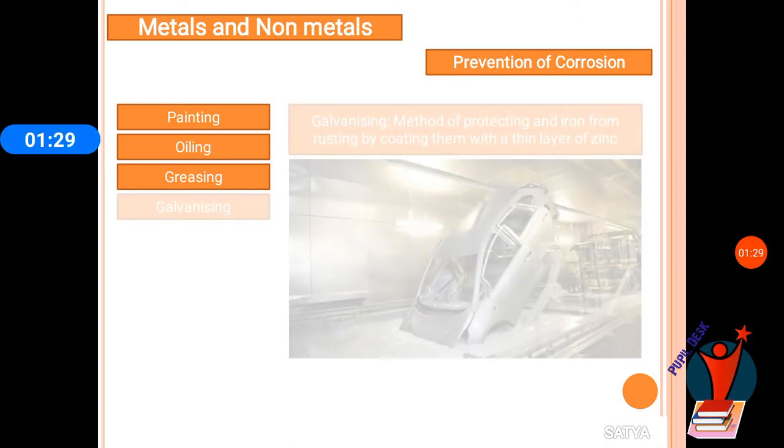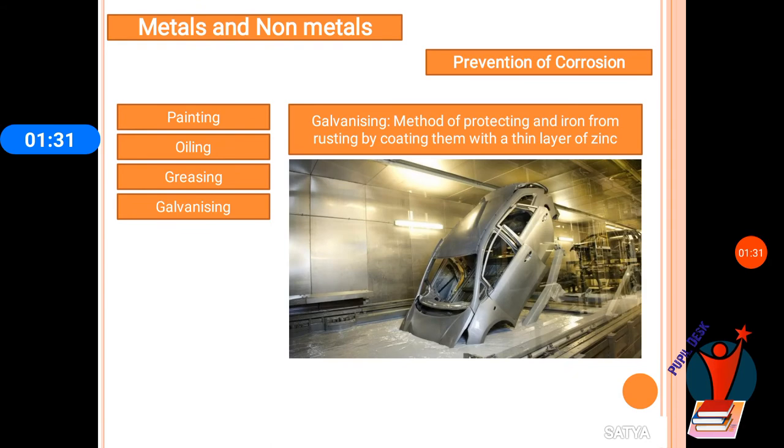The next thing is galvanizing. These are all industrial methods of prevention of corrosion. Galvanization means application of zinc on the metallic article, by dipping that article in molten zinc. In this picture we are seeing this car is dipped in the molten zinc. Then a layer of zinc is coated on that car or article. Thus it prevents the corrosion of that metal article.